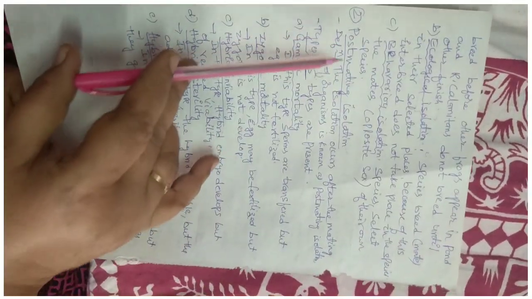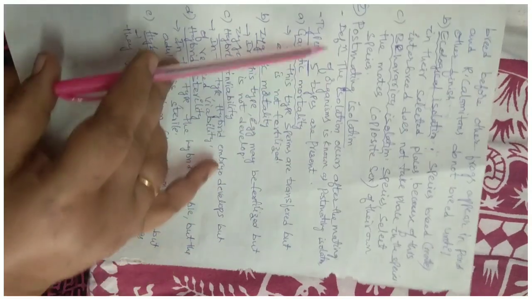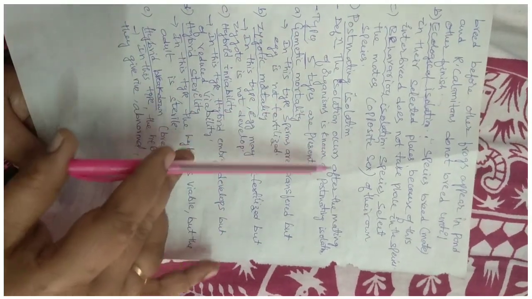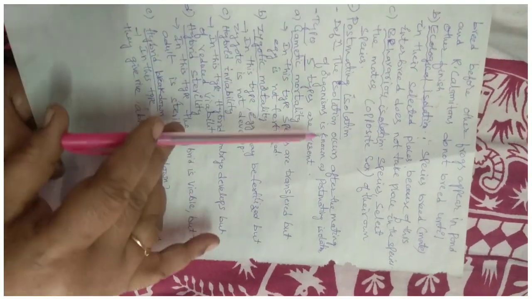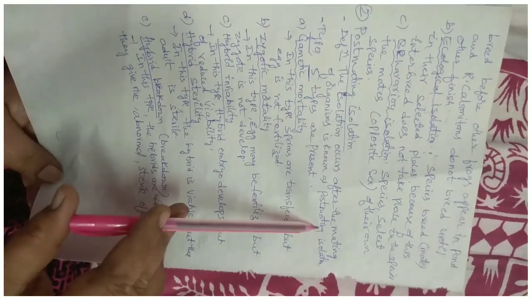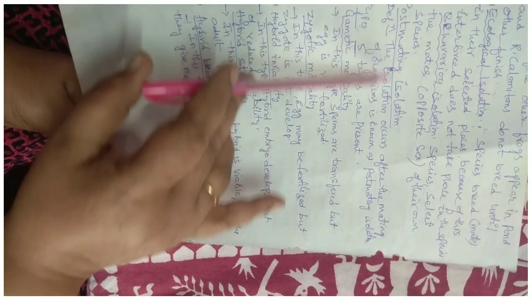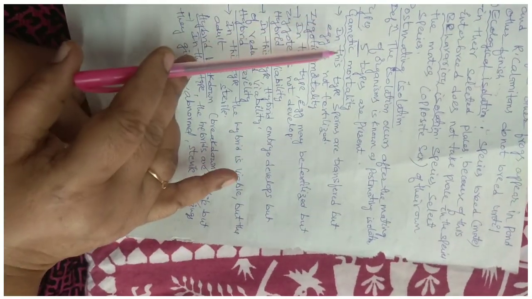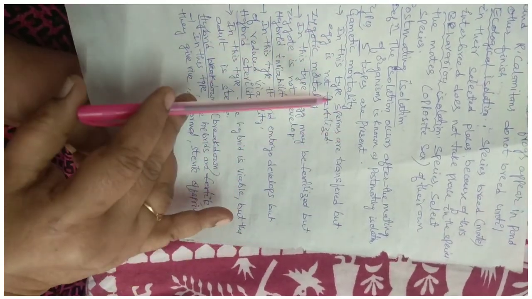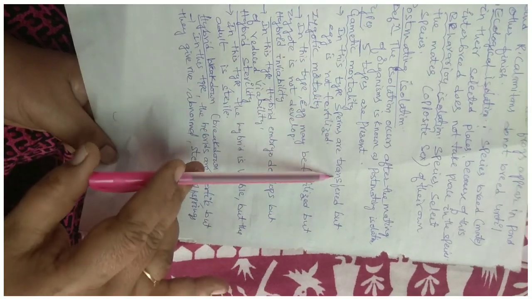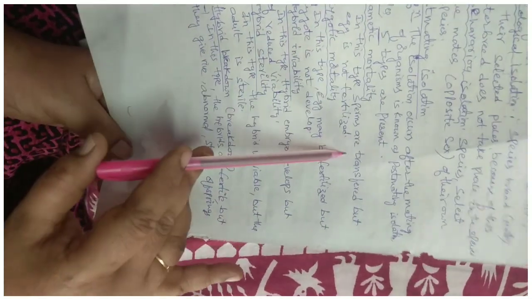And the next one, we come to post-mating isolation. Definition: the isolation that occurs after the mating of organisms is known as post-mating isolation. Here there are five types present in post-mating isolation. Number one is gametic mortality. In this type, what happens? The sperms are transferred but the egg is not fertilized.